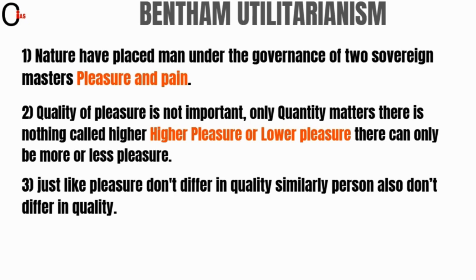He gave his own views on utilitarianism. What he gave as his own view, let us understand here. The first thing he says about utilitarianism is nature has placed man under the governance of two sovereign masters. Underline it, friends, two sovereign masters, that is pleasure and pain. Here Bentham wants to say that nature has placed man under two sovereigns, and those two sovereigns are pain and pleasure. And Bentham also says that every person will do that work in which they get pleasure and will run away from that work in which they get pain. This is what statement one says here, friends.